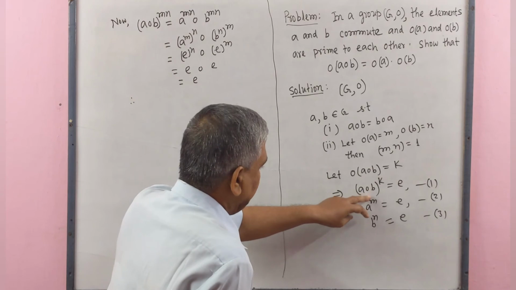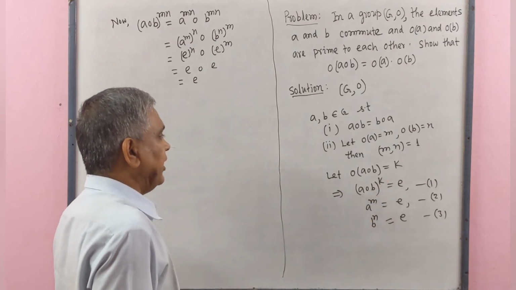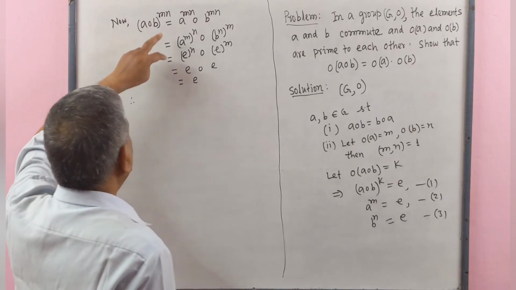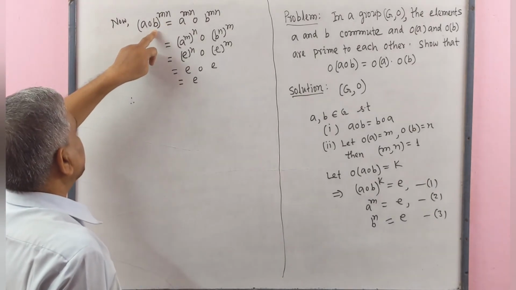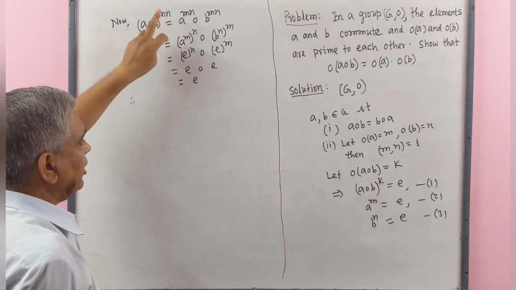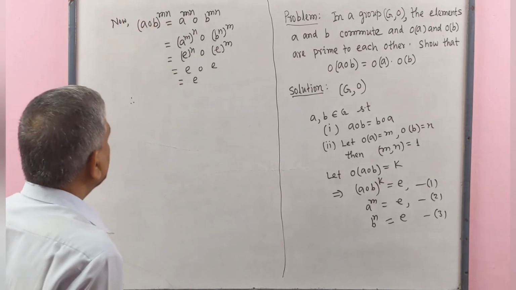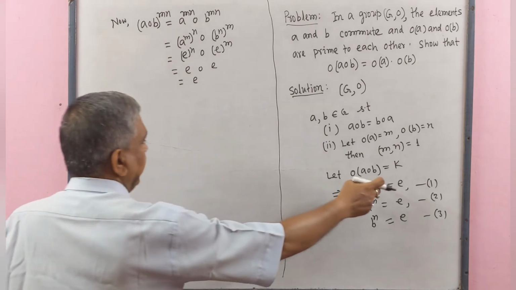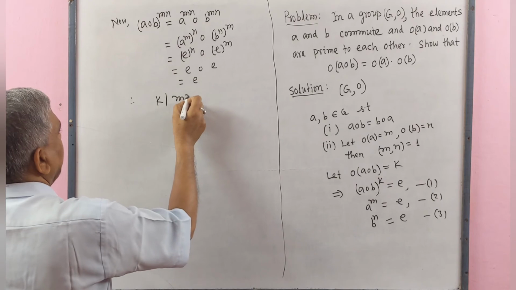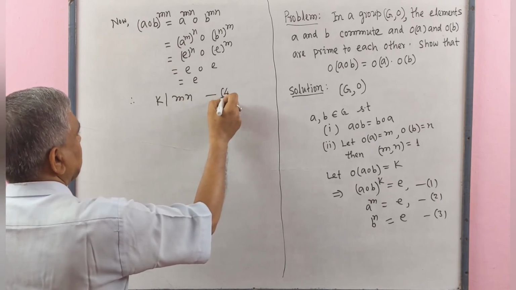Here we see that (A operation B) to the power k is identity element, k be the least positive integer, and (A operation B) to the power mn is identity element, mn need not be least positive integer, therefore k divides mn. Let this be number 4.